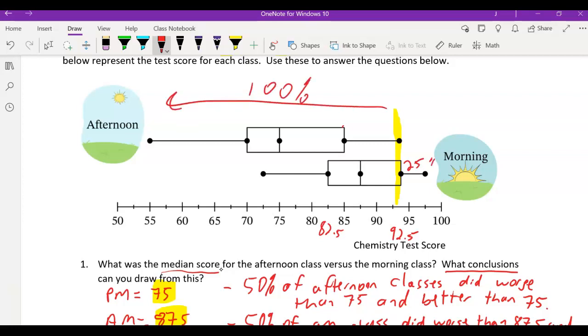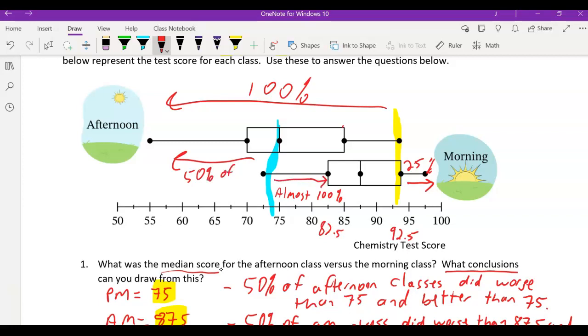That's one thing you can think about. You could also look at maybe here, this is close, but not quite. But you could say something like almost, right? Because it's not quite the same. You could say almost 100% of morning did better than 50% of afternoon.